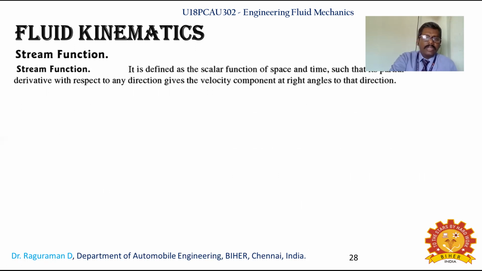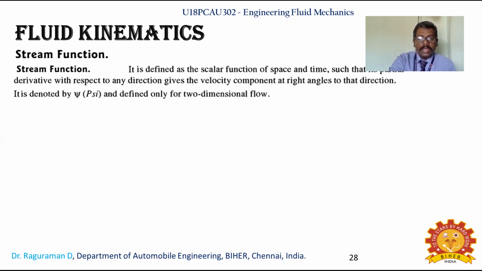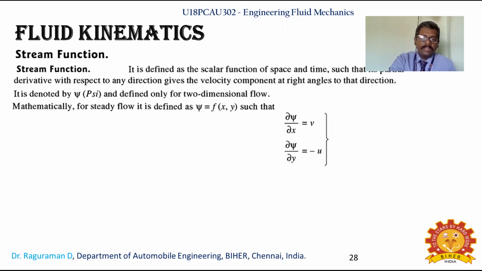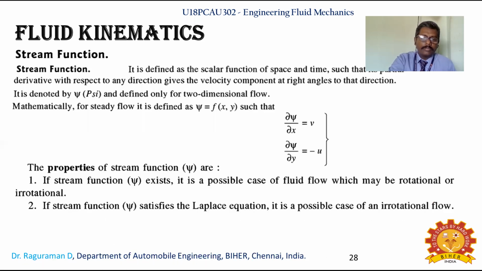About the stream function: it is defined as a scalar function of space and time such that the derivative with respect to any direction gives the velocity component at right angles to that direction. It is denoted by the symbol psi and defined only for two-dimensional flow. That is, for a function of x and y, del psi by del x equals v, and del psi by del y equals minus u.